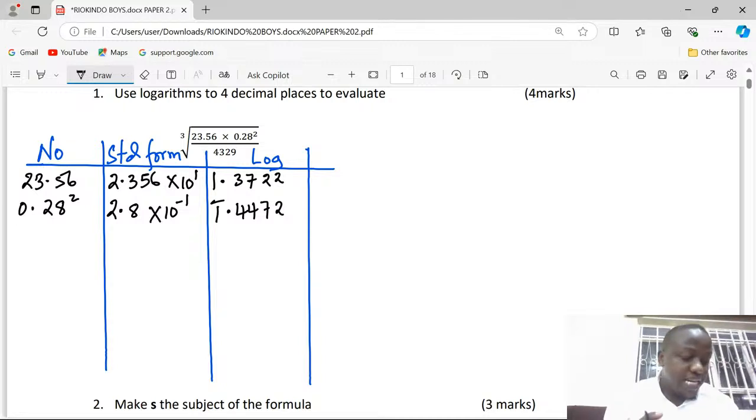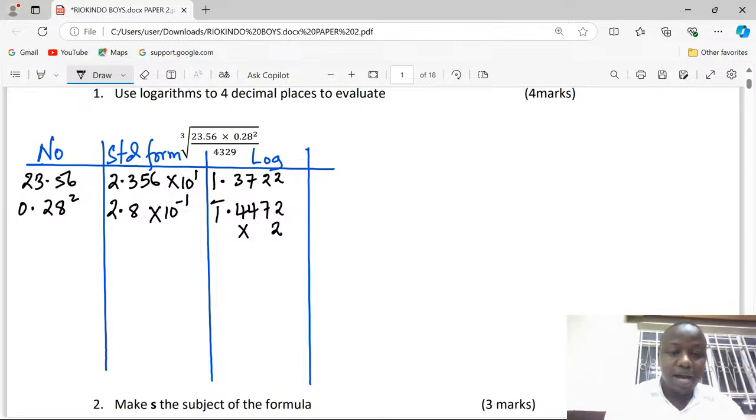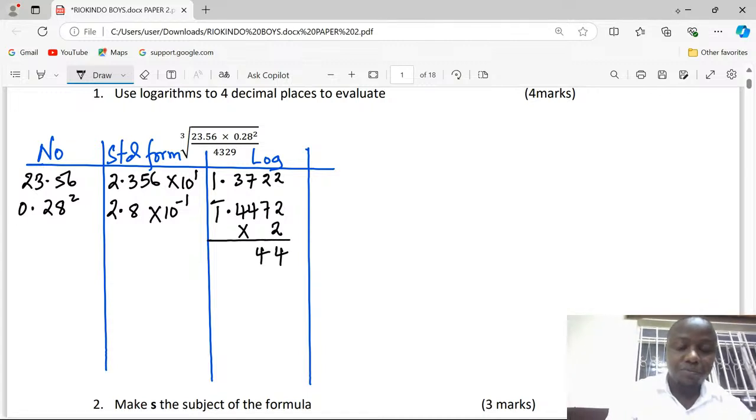Then because the number has been squared, this is how we deal with powers: the logarithm is supposed to be multiplied by 2. We multiply the logarithm by 2 because the number 0.28 has been raised to power 2. This shall be 4, then 4, carry 1, we get 9. Then 8 plus 1. Then we will have now bar 2.